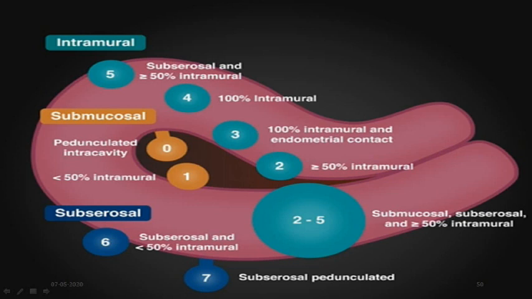So 0, 1, 2, 3, 4 is 100% intramural. Again with 5 we started going outside. 5, then 6 is subserosal, 7 is serosal, and 2-5 is the submucosal and subserosal elements in both.